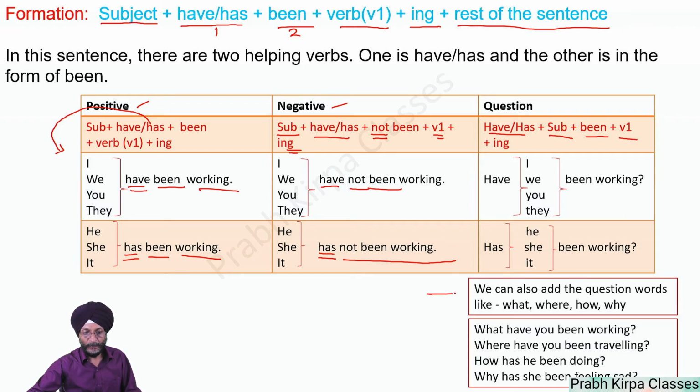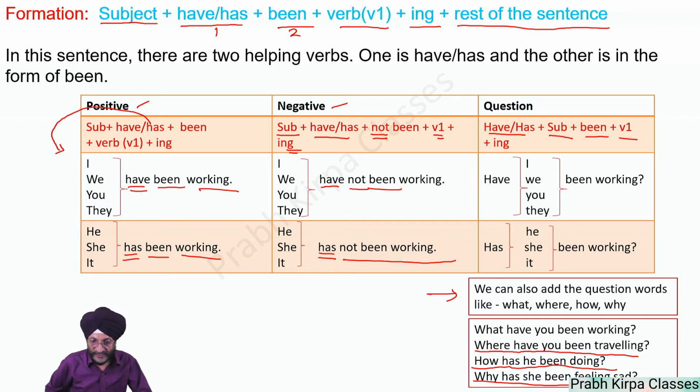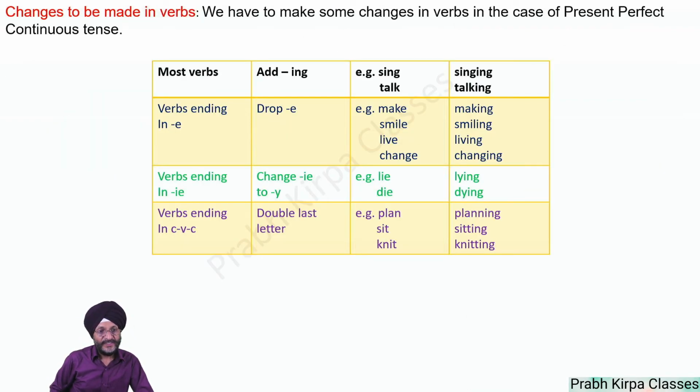Please note, we can also add question words like what, where, how, or why at the start of the sentence. For example, what has she been doing? What has she been working? Where has she been working? How has she been working? Why has it been working? Other examples are, where have you been traveling? How has she been doing? Why has she been feeling sad?